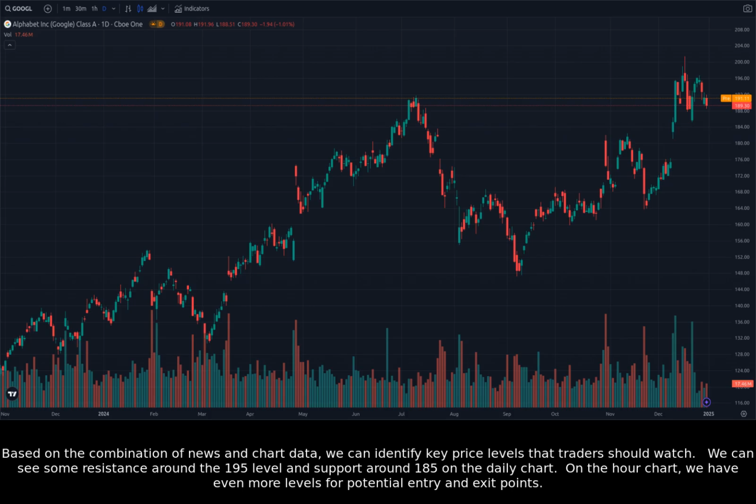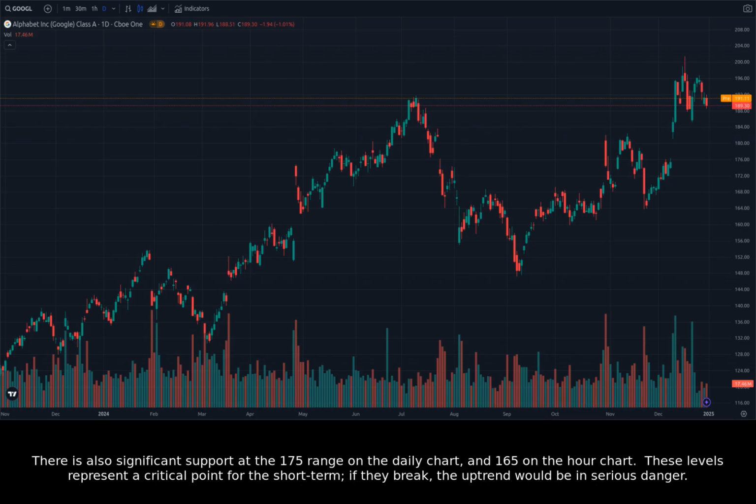Based on the combination of news and chart data, we can identify key price levels that traders should watch. We can see some resistance around the 195 level and support around 185 on the daily chart. On the hour chart, we have even more levels for potential entry and exit points.